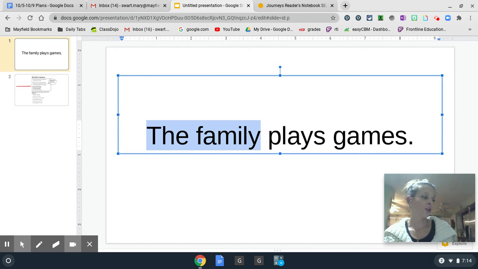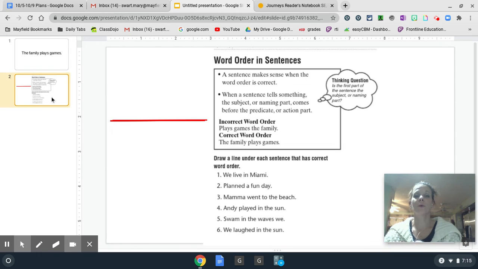So we're going to take a look at some more information about word order. Let's look at the box. A sentence makes sense when the word order is correct. When a sentence tells something, the subject or naming part comes before the predicate or action part. We just took a look at our word order in this sentence, plays games the family, and then we reordered it to the correct word order of the family plays games.